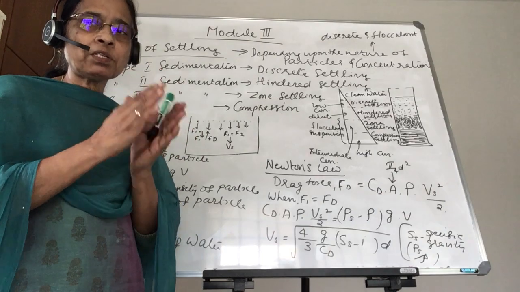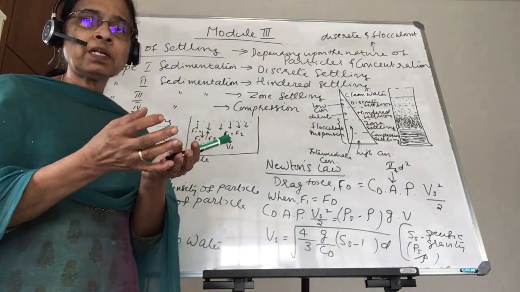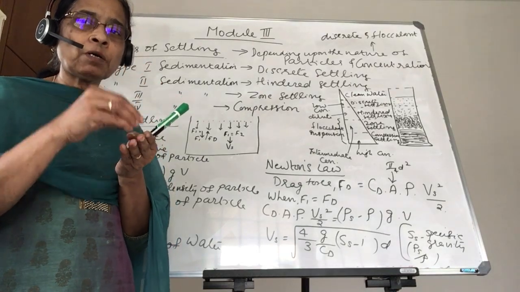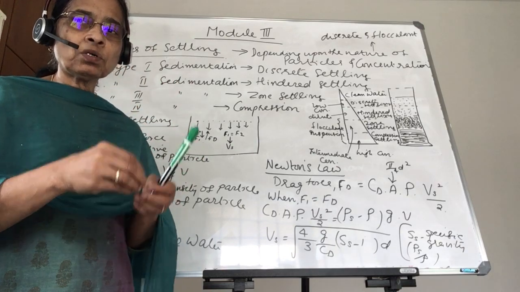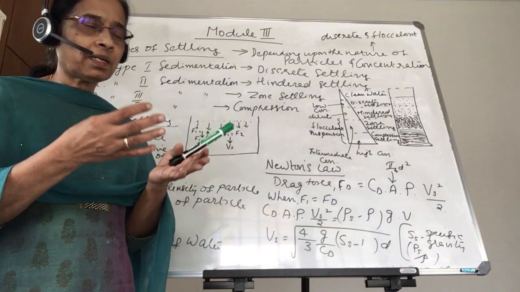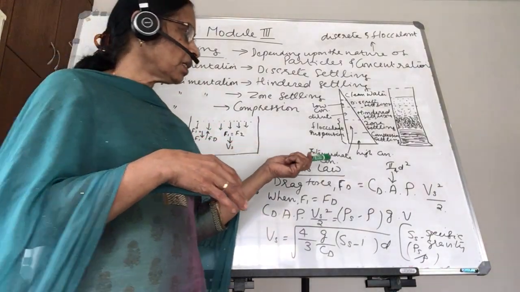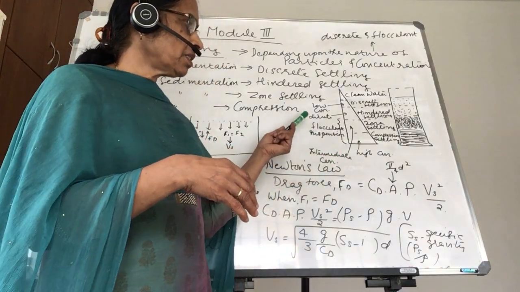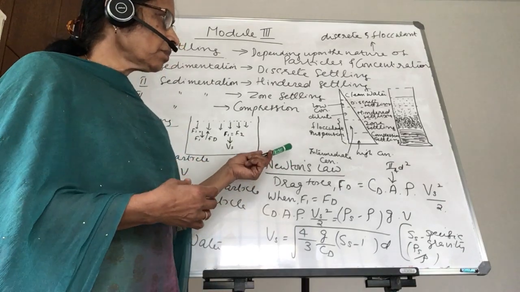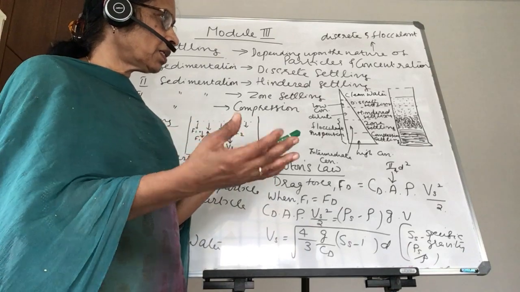They will collide with each other or come in contact with other particles and form flocs, or even if they do not form a flock, they will settle by their own because there is no other space. They will increase in weight and size and settle in that zone. The concentration is intermediate, more than the other two zones, and all the particles are moving towards the bottom of the tank.